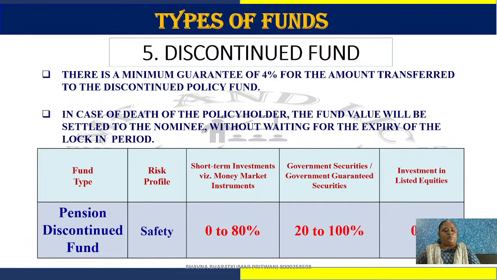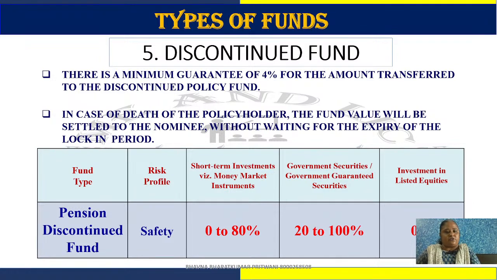If you resume paying your premiums, then your policy will be transferred back to your active fund, and the discontinued fund charges which were charged to you are refunded. Your units are refunded, but remember, after the fifth year there is no discontinued fund charge. So if you surrender the policy or stop the premiums in the first 4 years, then and only then will the discontinued fund penalty be charged.